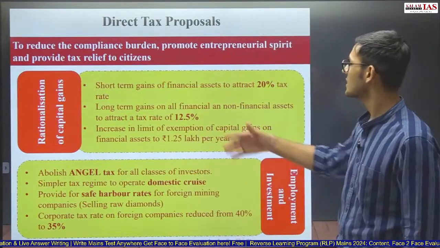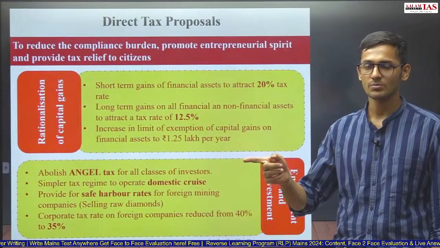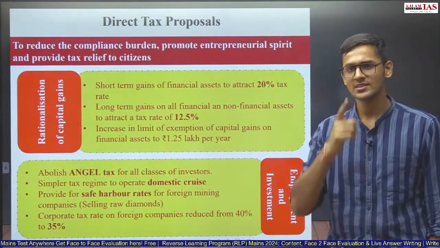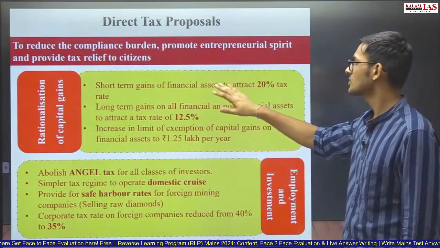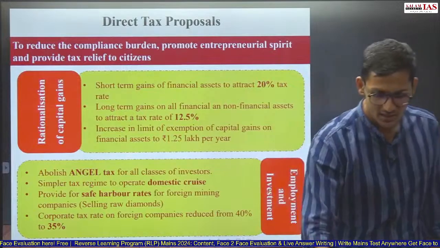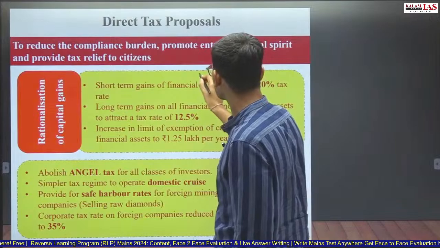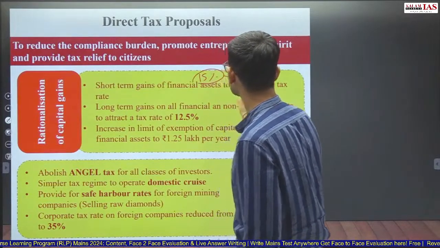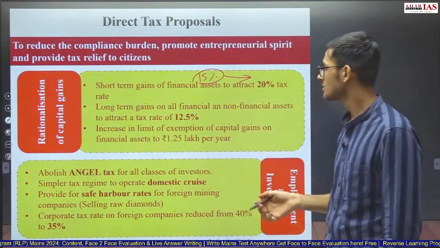Short-term capital gains for certain financial assets, not for all types of short-term capital gains, but for certain financial assets. Which financial assets these are has not been clarified by Government of India yet, but short-term capital gains for certain financial assets will attract a 20% tax rate. Earlier it was 15%, so this has been increased from 15% to 20%. Most probably it is going to be for equities and debentures, etc.